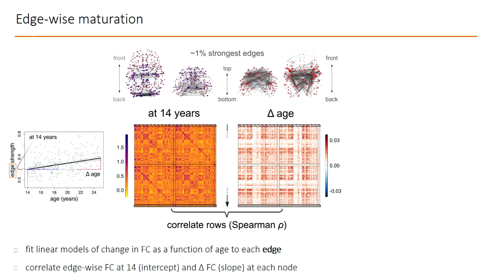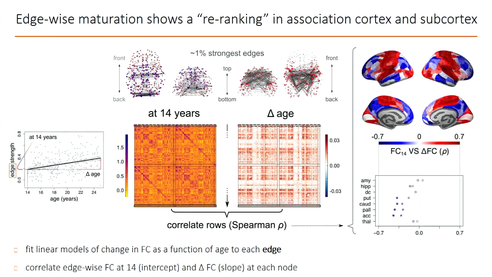And so to look at this, we correlated rows of these two matrices, and we found the following pattern with strong positive correlations in primary sensory motor and visual areas, and negative correlations in association cortex, and below you see subcortical areas. So the strong positive correlations in primary areas essentially again are indicating that the greater the connectivity at baseline of a primary region, the greater its rate of increase.